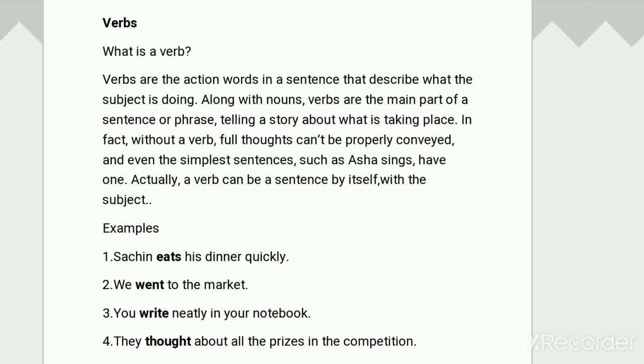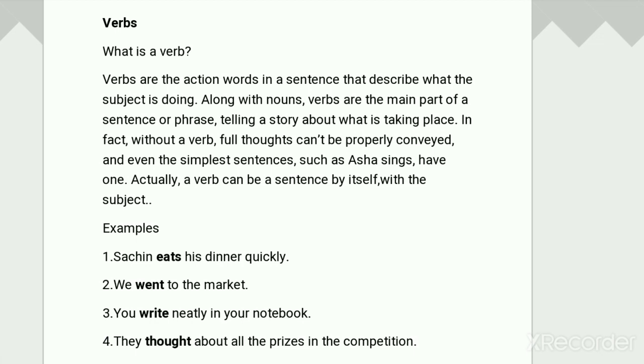Next example: they thought about all the prizes in the competition. In this sentence, thought is a verb. Do you understand well or not? If not, I am telling you some more examples for verbs. See more examples. The match started exactly at 11 a.m. In this sentence, which is the verb? Started.